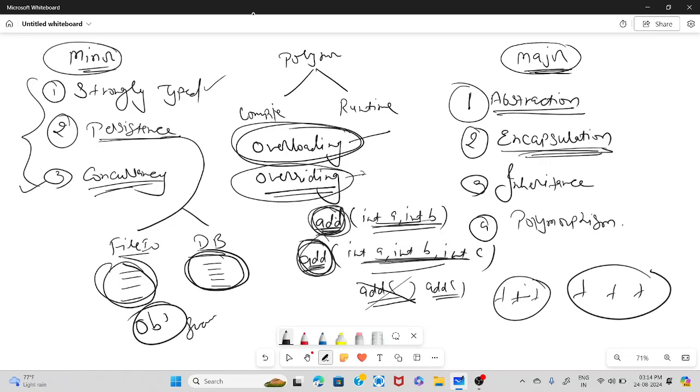As the name suggests, we are overriding something, overlapping something, right? So as per the definition, overloading means the name must be the same, the parameters must be different. Overriding means the name must be the same, even the parameters must be the same, and even the return type must be the same. So everything must be the same in overriding, right?